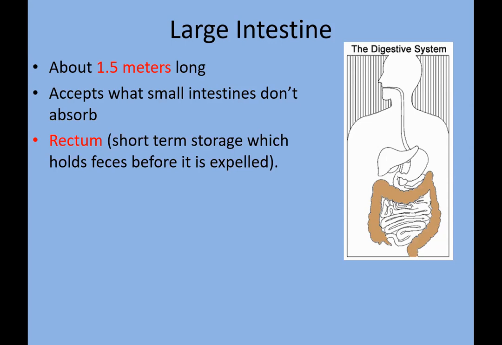This also plays an important role in absorption. The things that are not absorbed by the small intestine, the remaining acids, are absorbed by the large intestine. So these are the final touches for absorption, so that no extra wastage occurs. The final touches to the waste product are done by the large intestine.